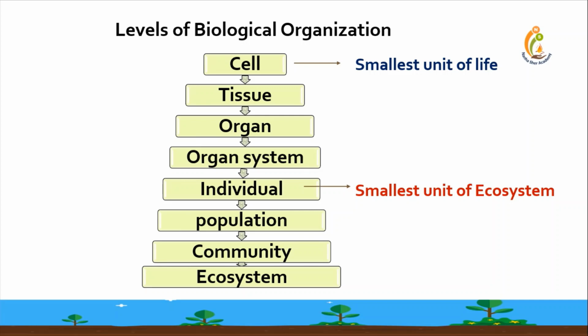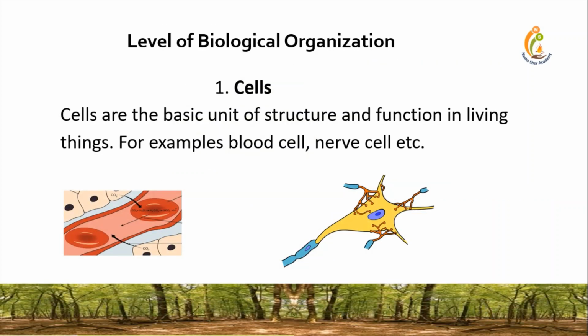Here, cell is the smallest unit of life and individual is the smallest unit of ecosystem. Let's learn one by one. First one is cells. Cells are the basic unit of structure and function in living things. For example, blood cell, nerve cell, etc.